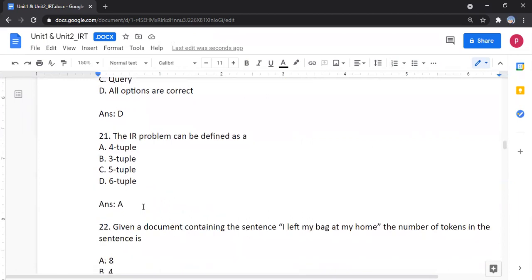Given a document containing the sentence "I left my bag at my home", what is the number of tokens in the sentence? Token means we are splitting it into words. From the sentence, we split it into words. We can see that "I" is one token, "left" is second, "my" third, "bag" fourth, "at" fifth, sixth, seventh.